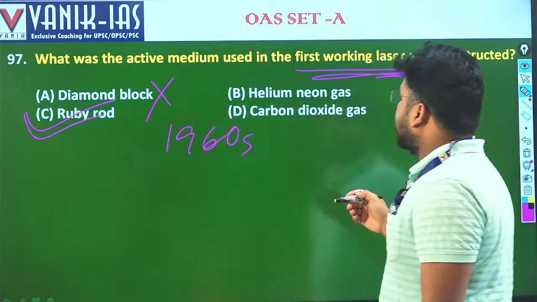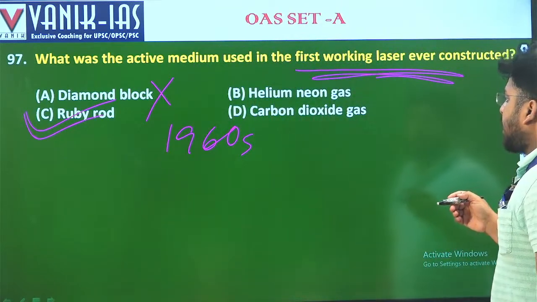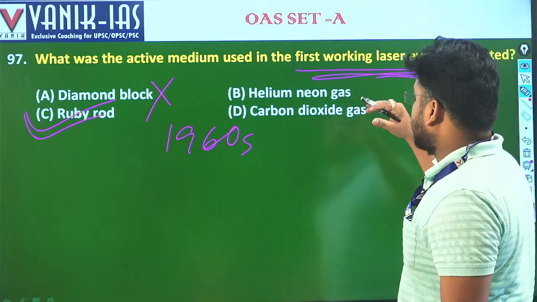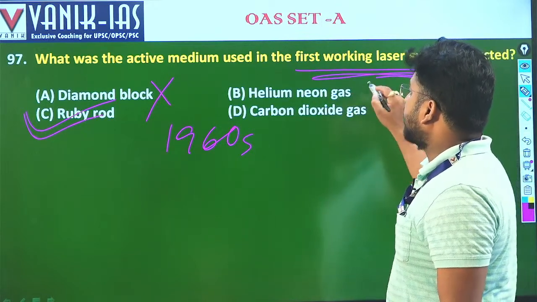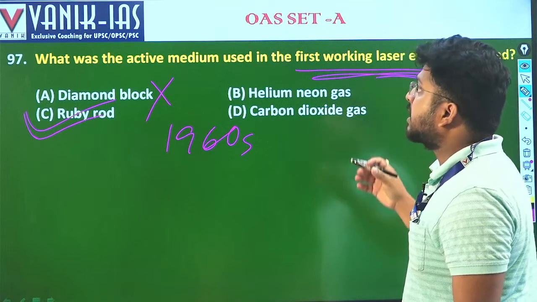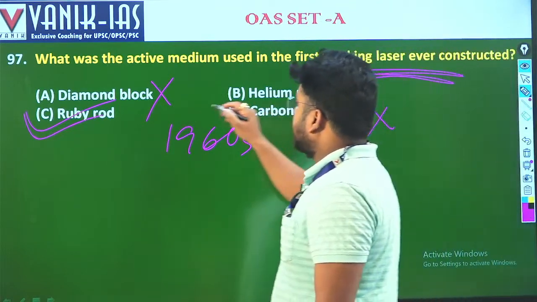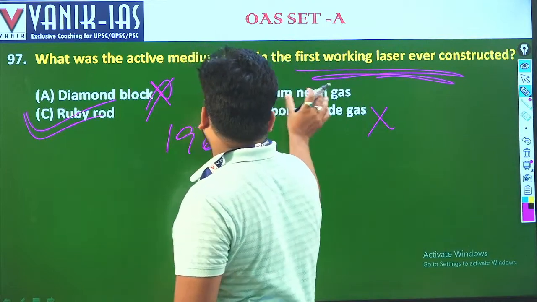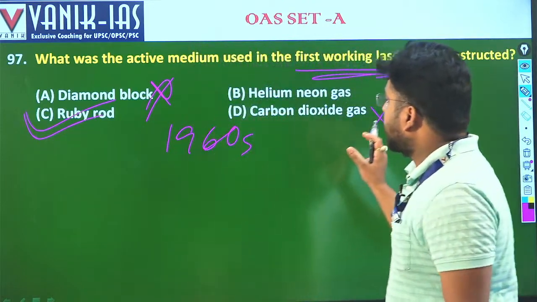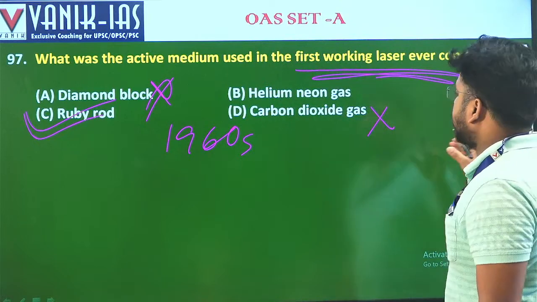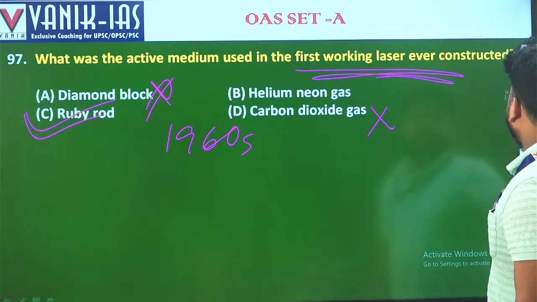Carbon dioxide gas is not it either. You may be confused with helium and neon gas, because that is used as a medium in the case of other lasers, but these two options are obviously eliminated. You can consider helium and neon gas or ruby rod, but the answer is ruby rod, because that was developed in the 1960s and it is a medium.